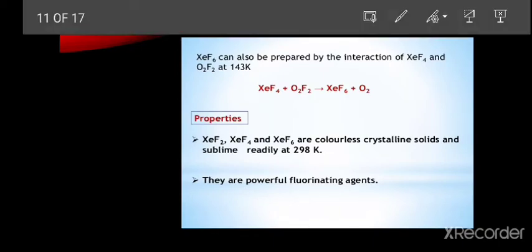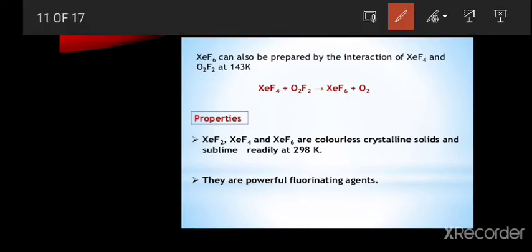Next is xenon hexafluoride. This can be prepared by the interaction of xenon tetrafluoride with dioxygen difluoride. These two react at 143 Kelvin temperature, forming xenon hexafluoride. This is another method of preparation of xenon hexafluoride, and it also forms oxygen.